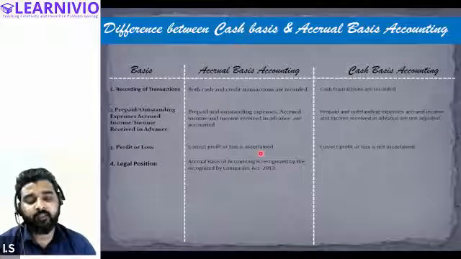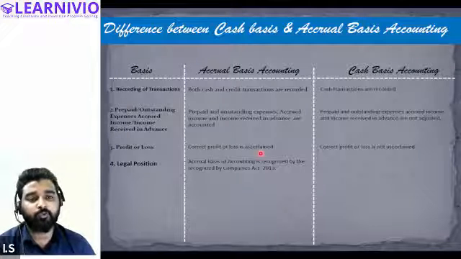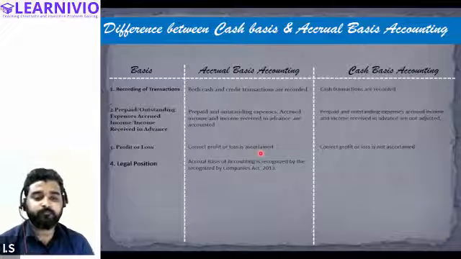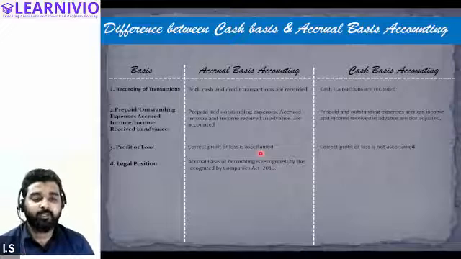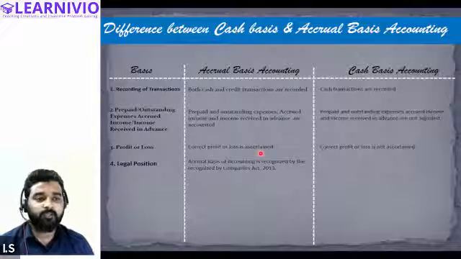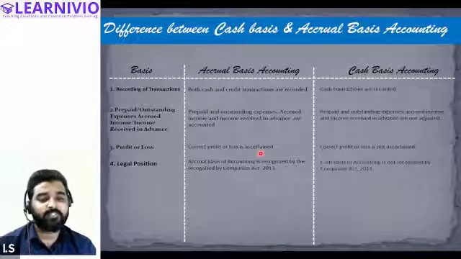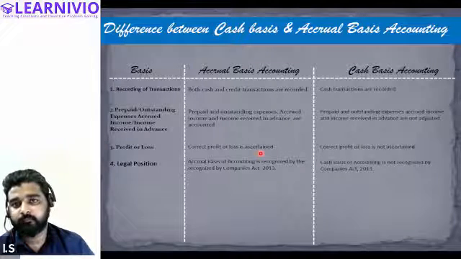Every entity registered as a company will have to follow accrual basis accounting only, because the Companies Act only recognizes accrual basis accounting. But cash basis accounting is not recognized by the Companies Act 2013.